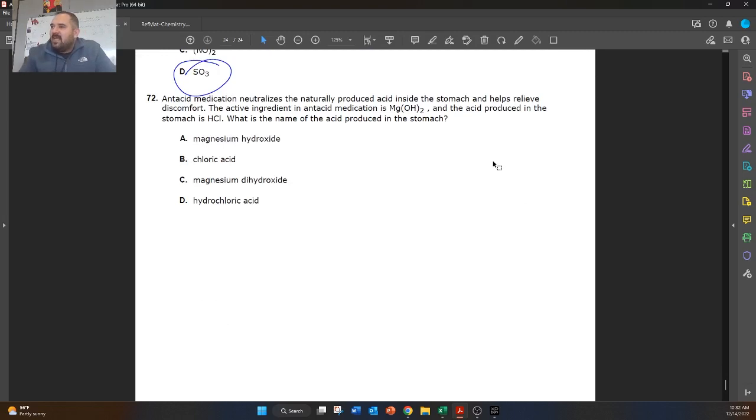All right, so antacid medication neutralizes a naturally produced acid inside the stomach and helps relieve discomfort. The active ingredient in antacid medication is MgOH2, and the acid produced in the stomach is HCl. What is the name of the acid produced in the stomach? So HCl, you just need to know that that's hydrochloric acid. And that's it.